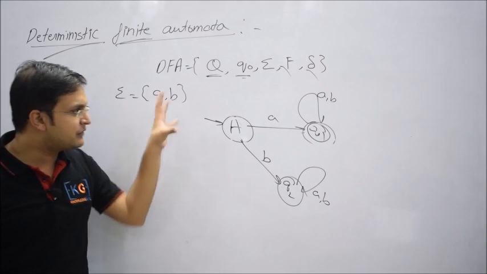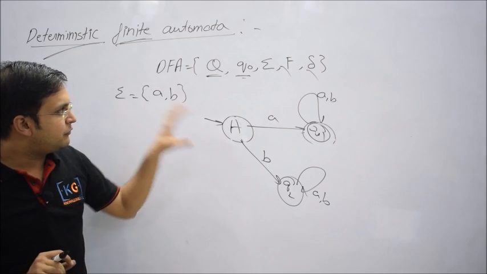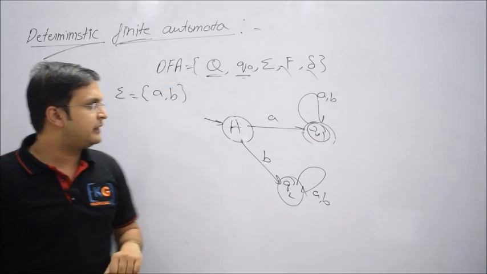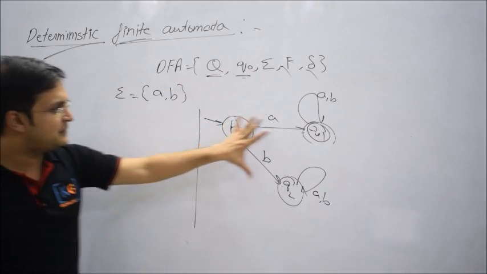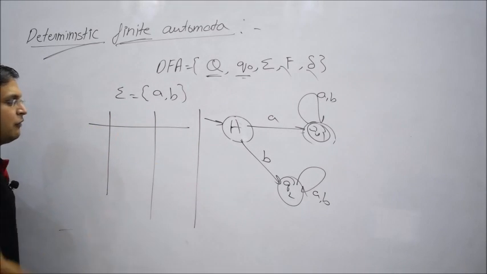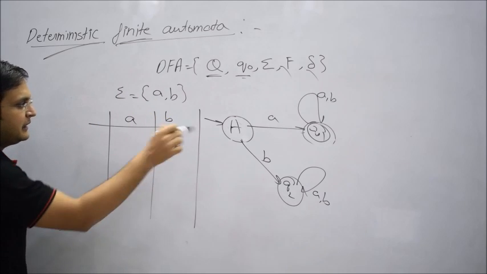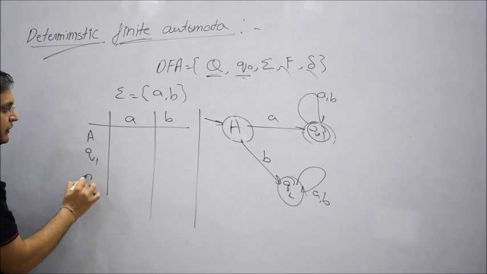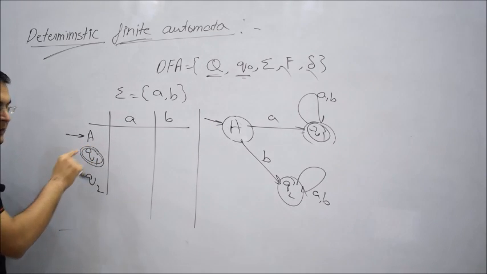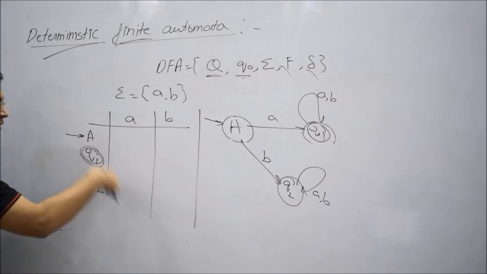So I hope that was a basic discussion about deterministic finite automata, and that was basically a state diagram explanation which I have given using 5 tuples. One more thing you understand, that I can also represent this same state diagram with the help of a transition table. So it is just how you represent it. How? For columns you take the input symbols, so there are only 2 input symbols, small a and small b, and there are 3 states, that is A, Q1 and Q2, and as I told you, this edge will help us to understand that it is an initial state and Q1 is a final state. Then how should I fill this table?